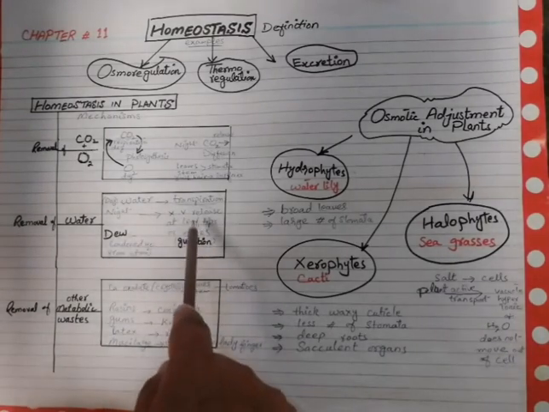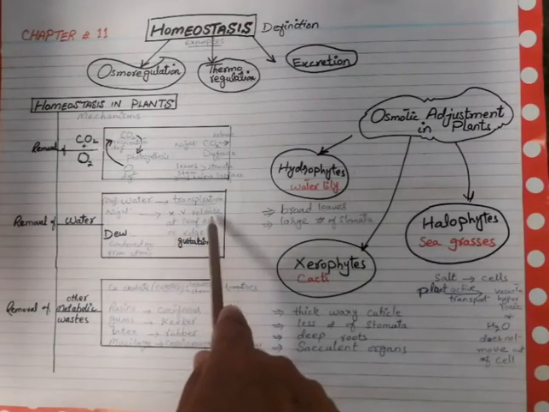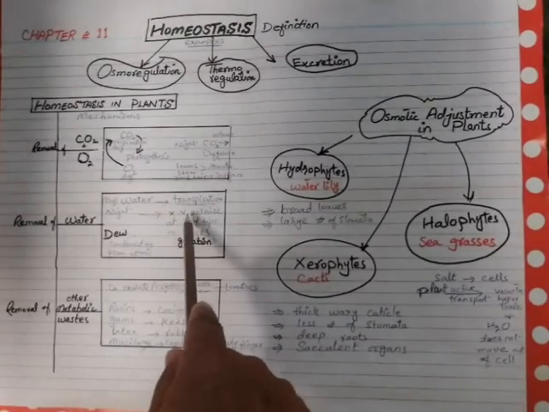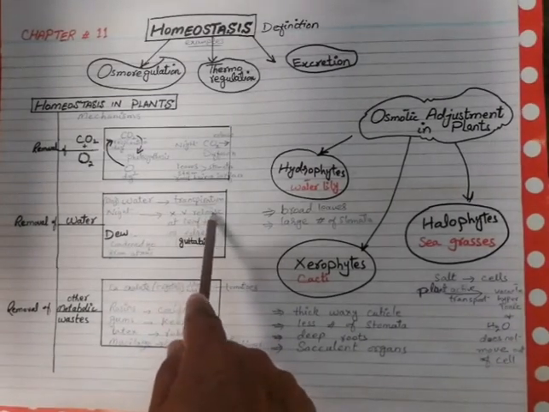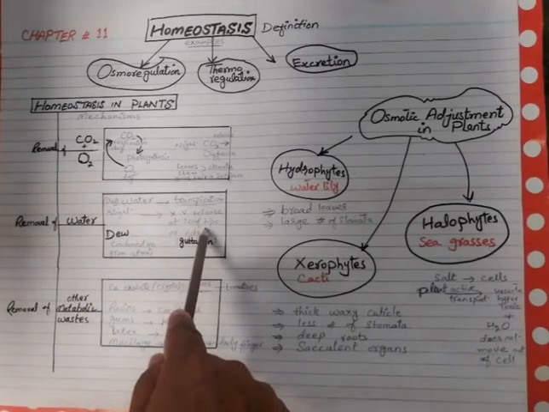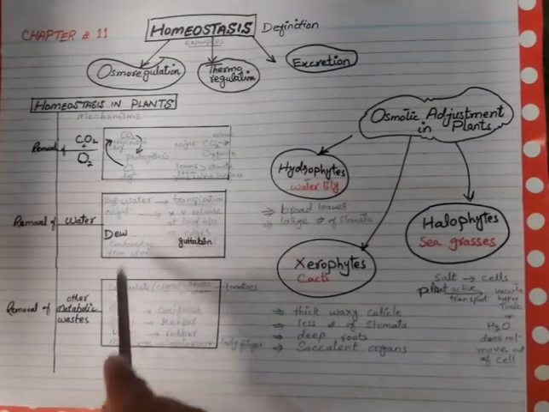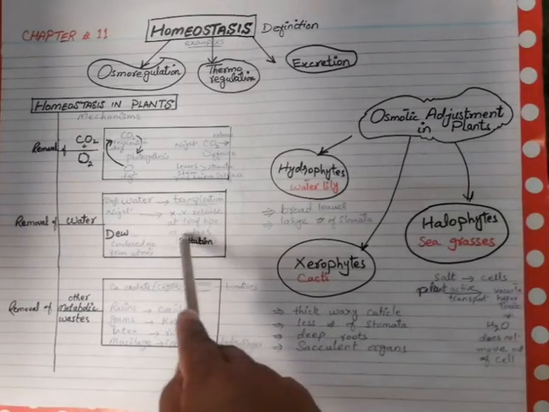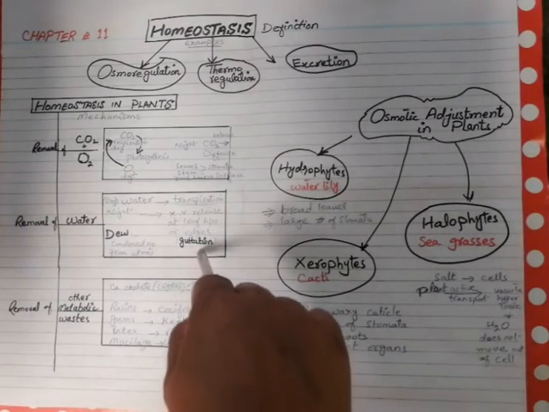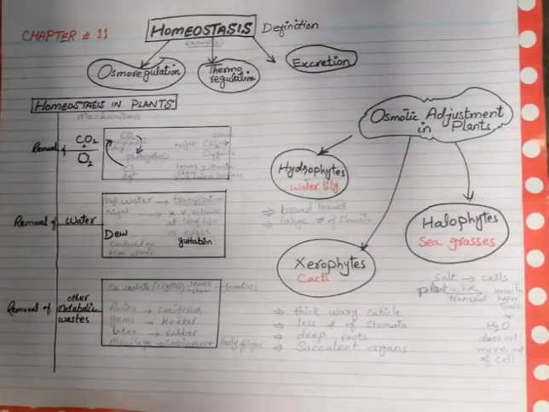At night time, xylem vessels absorb water from their roots, and stomata are closed, so transpiration will not take place. That water will be accumulated in the xylem vessels, and it will be accumulated at the leaf tips and edges in the form of small droplets. That process is called guttation at the margin of the leaf.